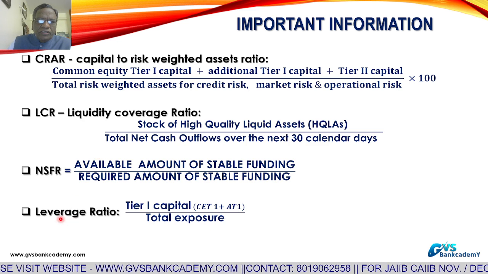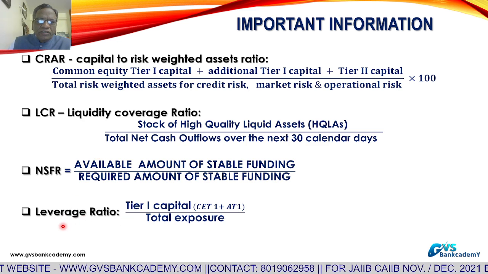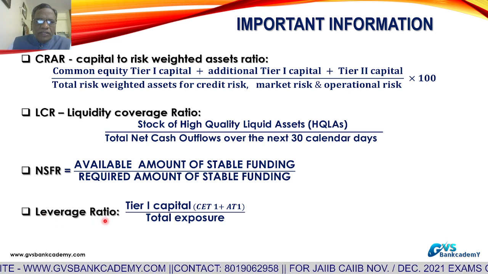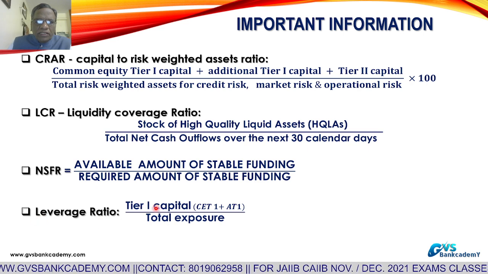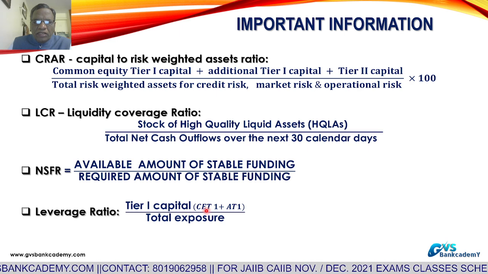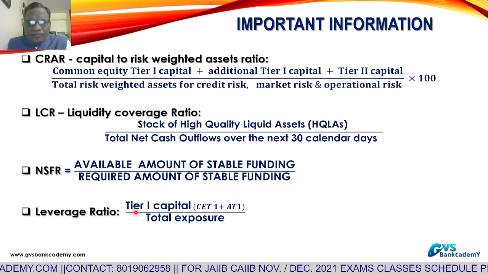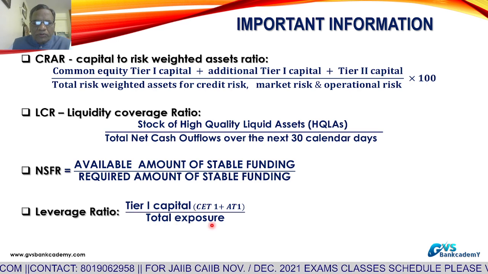Leverage ratio was introduced under Basel III and implemented in India also. It is as good as long-term loans divided by equity, like a debt equity ratio. Leverage ratio is equal to total tier 1 capital of the bank. Tier 1 capital means common equity tier 1 capital plus additional tier 1 capital. That is called total tier 1 capital divided by total exposure.